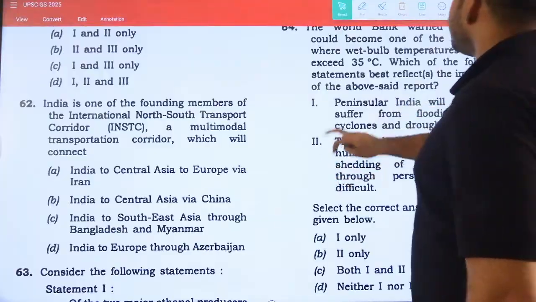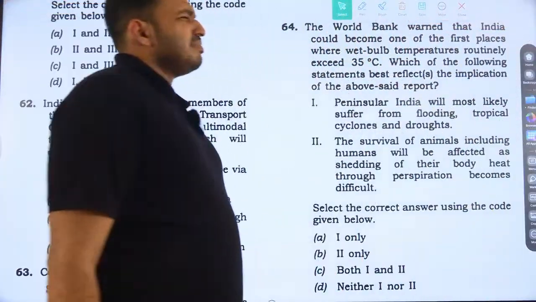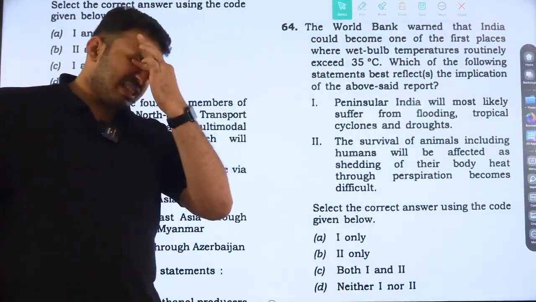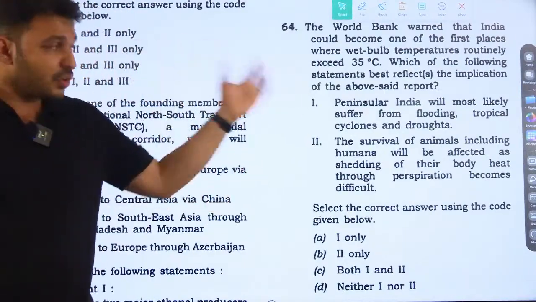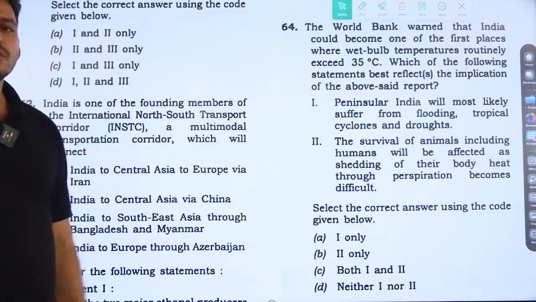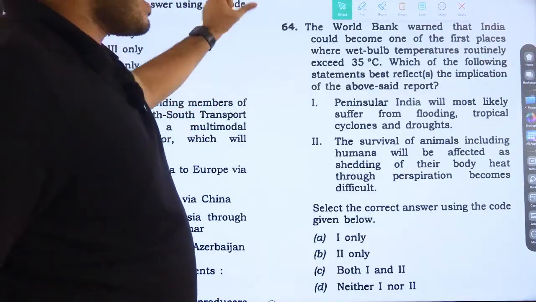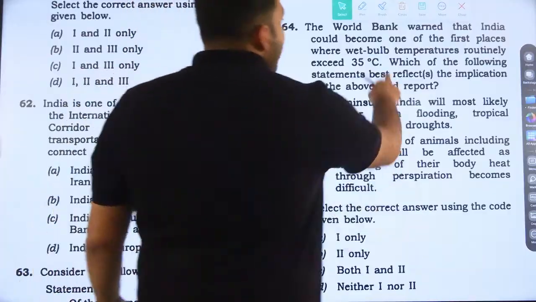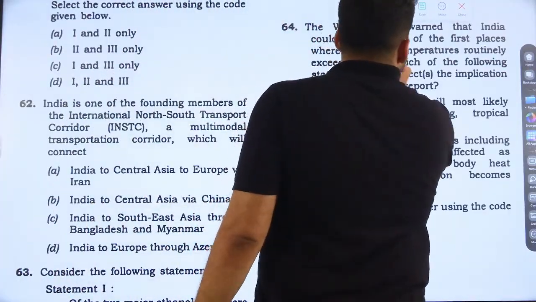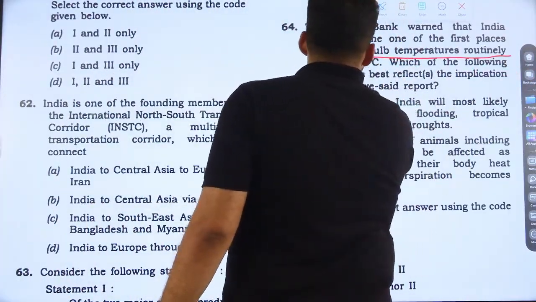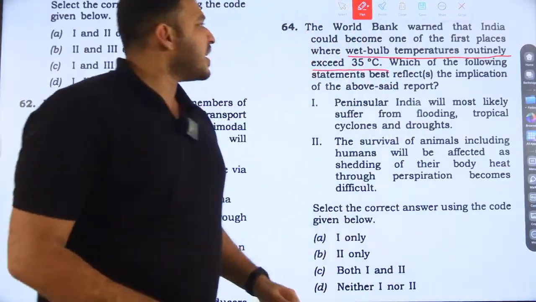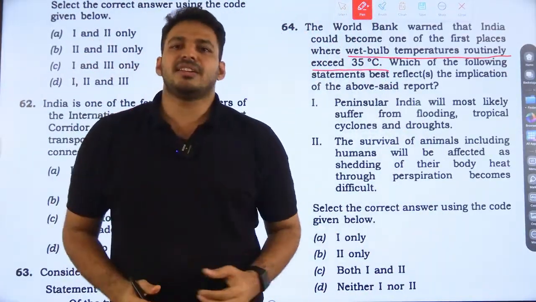You don't need to know this completely, but if you know it, it would be better. Otherwise, you can use logic. The World Bank warned that India could become one of the first places where wet bulb temperature routinely exceeds 35 degrees Celsius. What is wet bulb temperature?